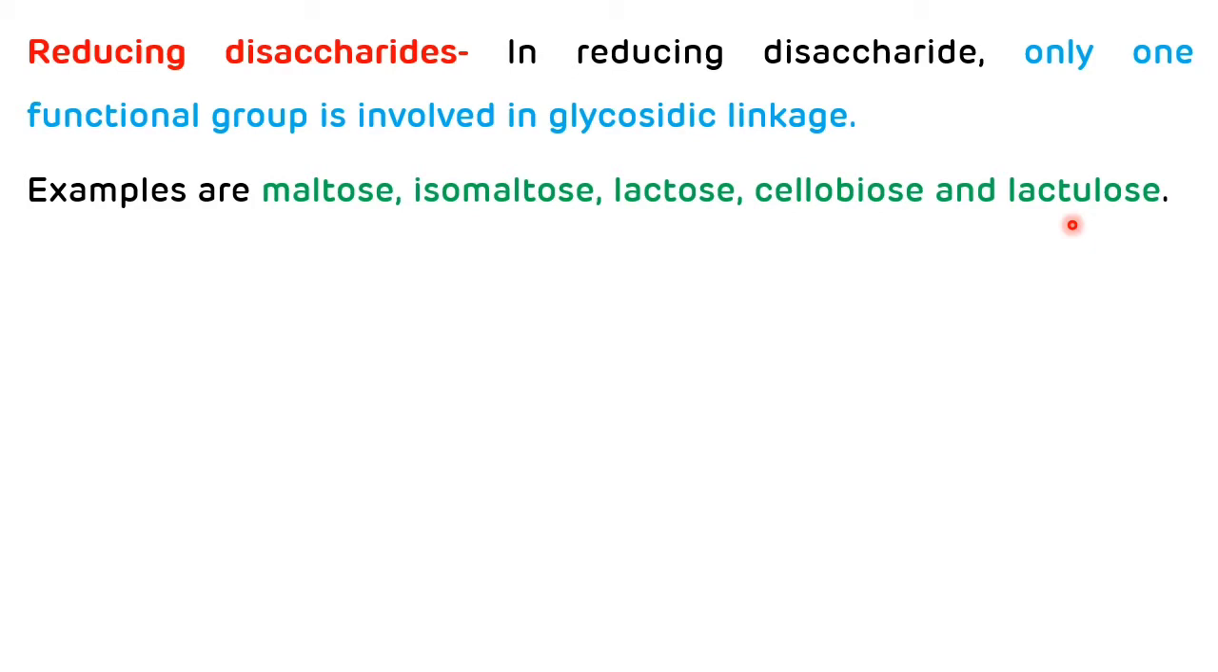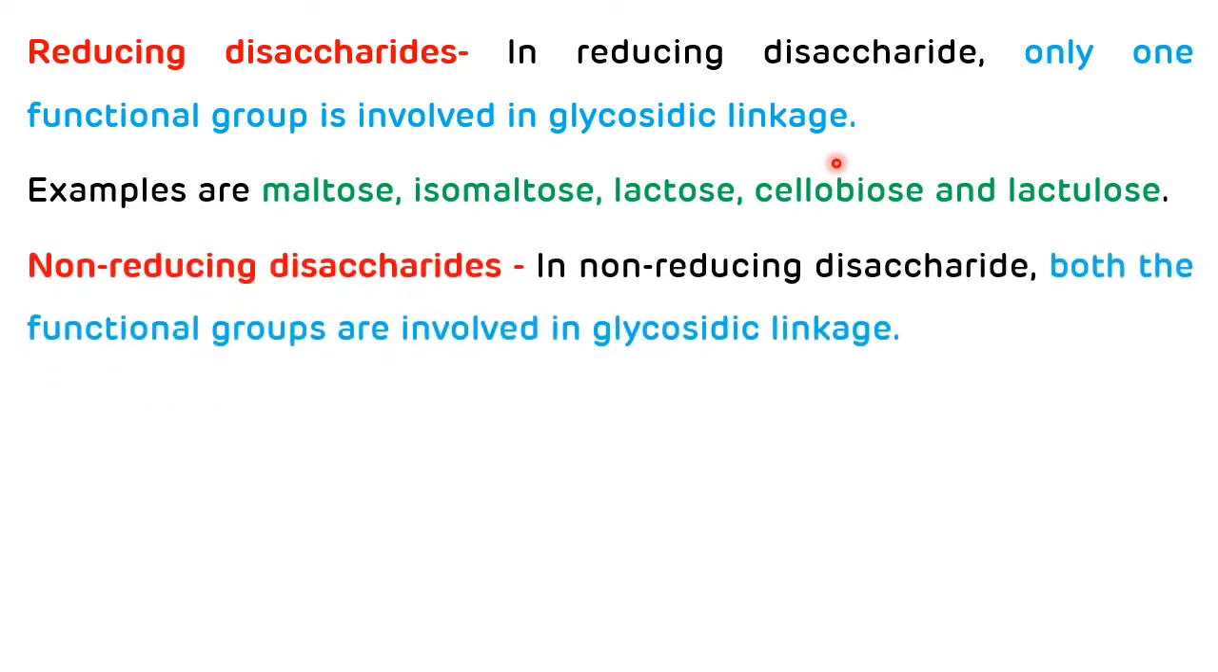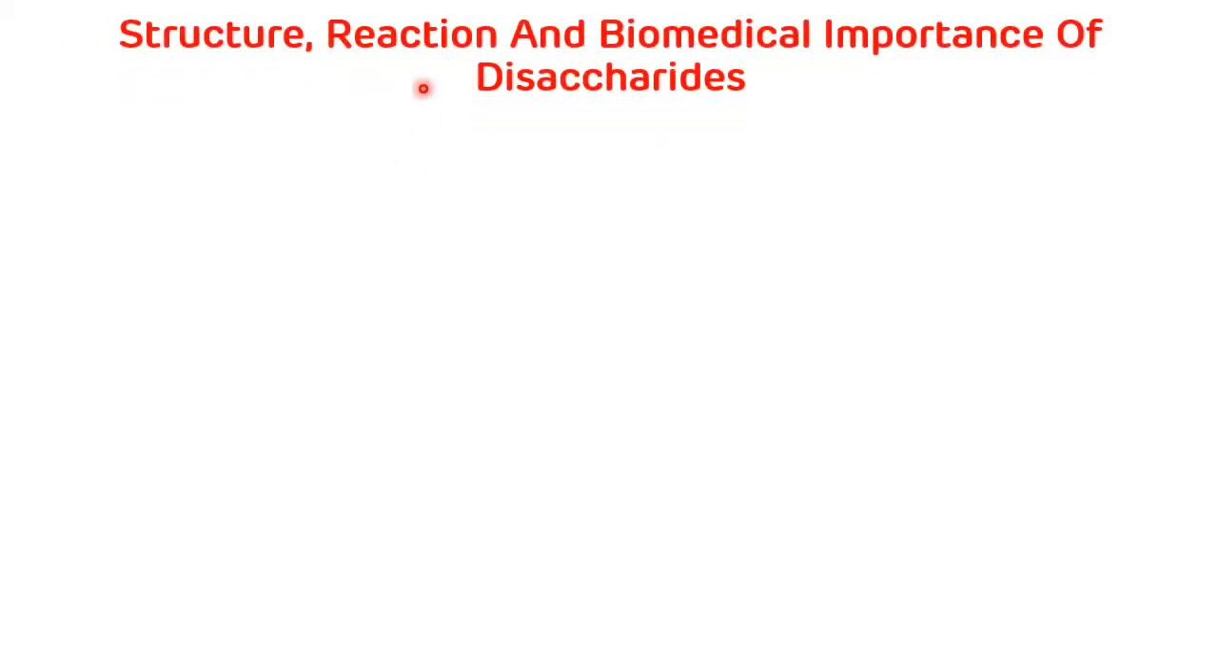In the reducing disaccharide, only one functional group is involved in the glycosidic linkage. Now, non-reducing disaccharide. In the non-reducing disaccharide, both the functional groups are involved in the glycosidic linkage, and the examples of non-reducing disaccharides are sucrose and trehalose. That is regarding reducing and non-reducing disaccharides. Now we will see structure, reaction and biomedical importance of disaccharides.